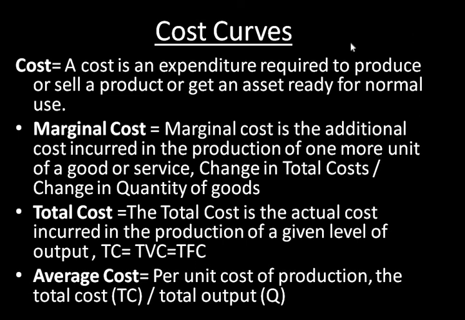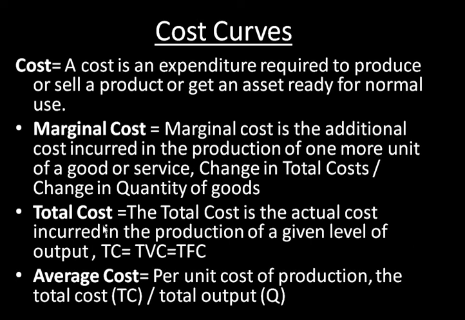Next comes the cost curve. What is cost? Cost is an expenditure required to produce or sell a product or to get an asset ready for normal use. It is an expenditure. What is marginal cost? It is the additional cost incurred in the production of one more unit of a good. How do you calculate it? Change in TC divided by change in the quantity of the good will give you the marginal cost.